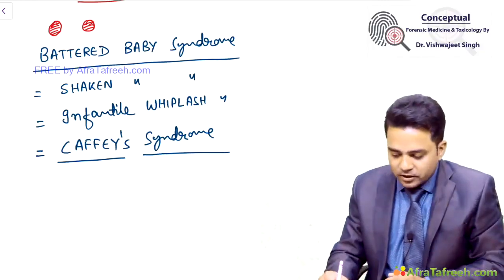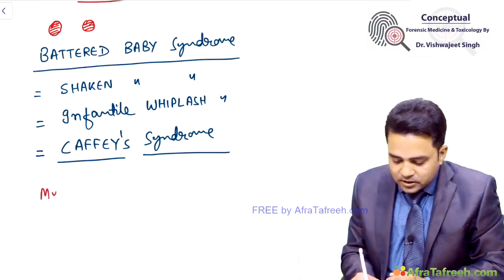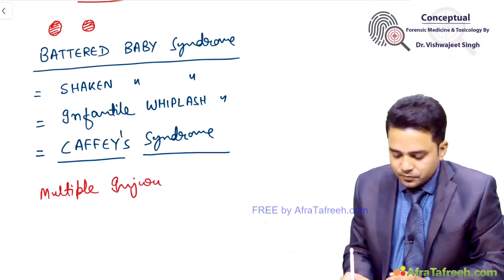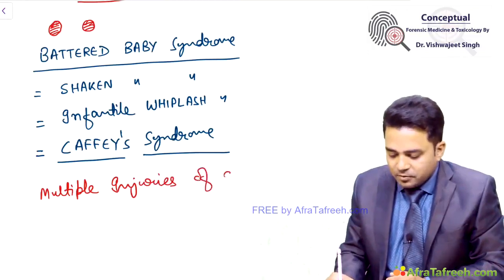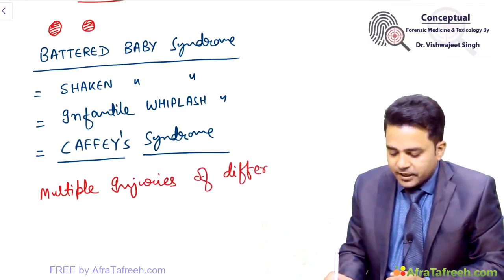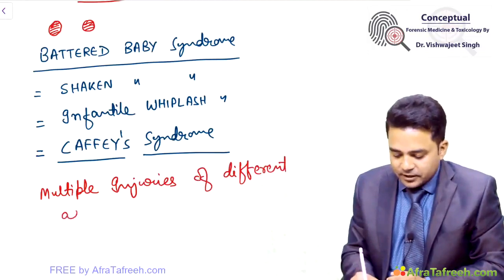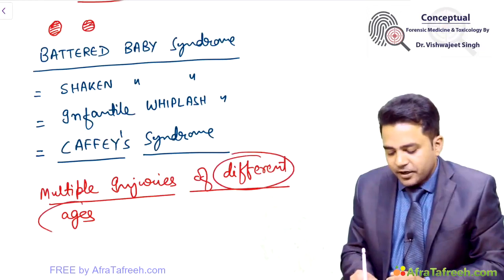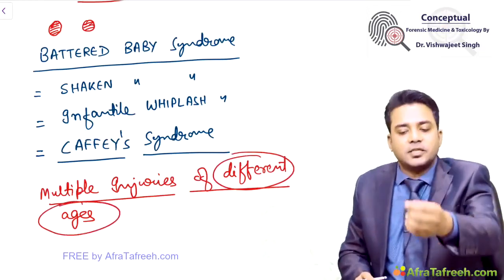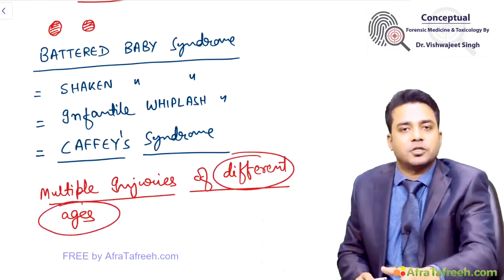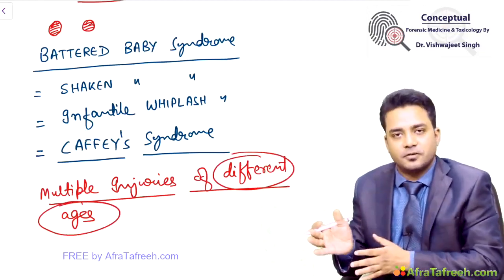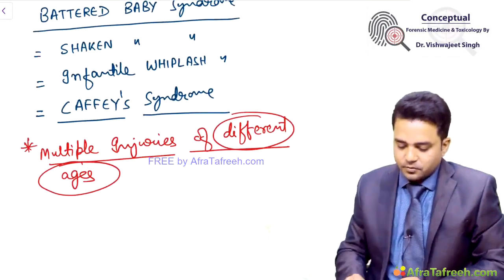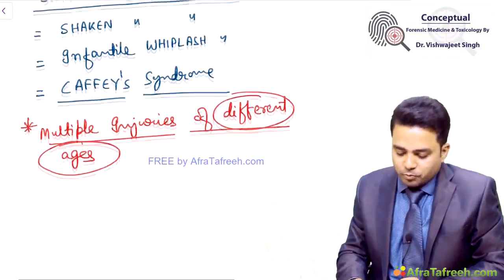So number one important thing, multiple injuries will be present on the child, and they will be of different ages. Multiple injuries all over the body of different ages. Whatever the injury may be, like abrasions, contusions, the ages will differ. Okay? This is the key point for diagnosing a battered baby syndrome.